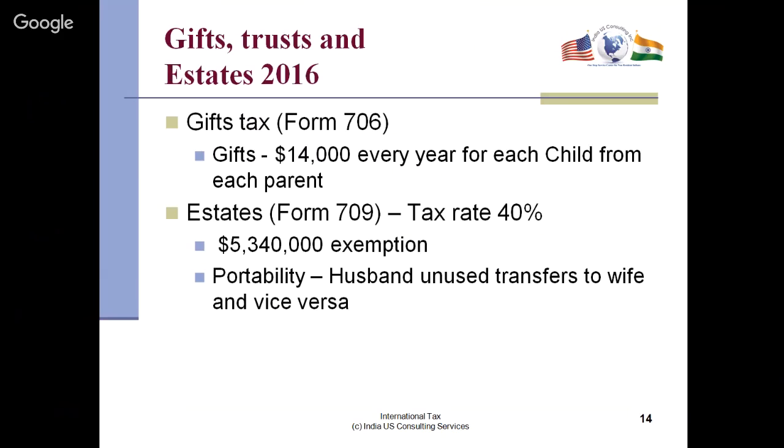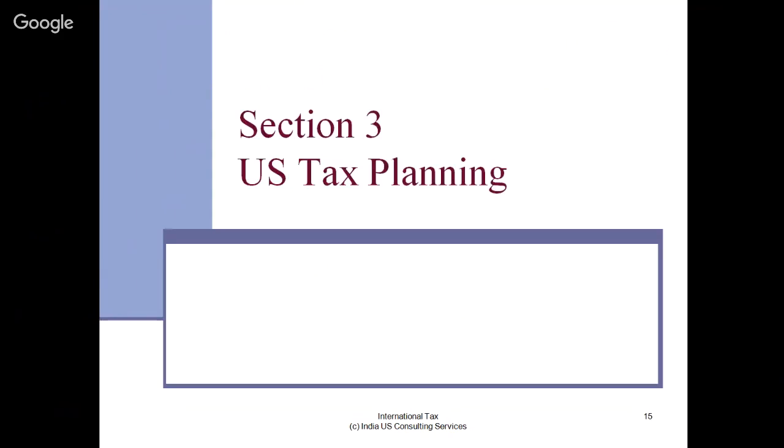So let's say you inherit Donald Trump's wealth of maybe 20 million. I just did an example. Then 10 million will be exempt because 5 million for the husband and 5 million for the wife. So 10.6 million is not taxable. Above that, it will be taxable. Any amount the husband doesn't use can be used by the wife, and if the wife passes away before the husband, then the husband can use it. So technically, 10.668 million is not taxed. Above that, any estate will be taxed.